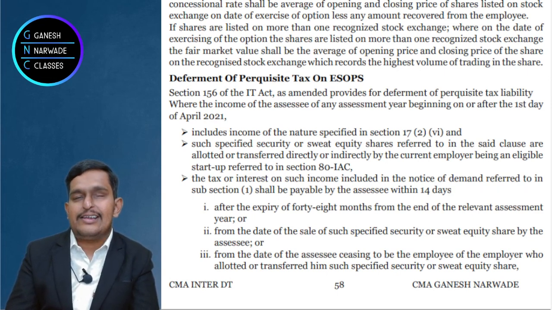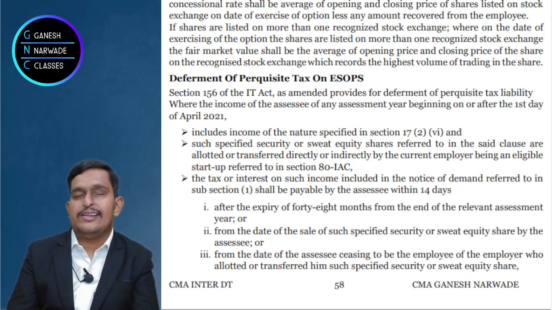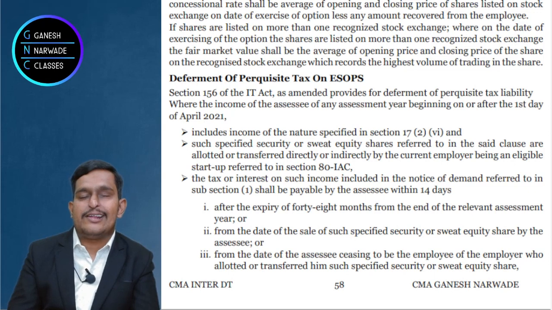From that date, within 14 days, the income from the sweat equity shares becomes taxable. Okay. Second option, if the employee resigns from the job and ceases to be an employee, then within 14 days from the day he ceases to be an employee.